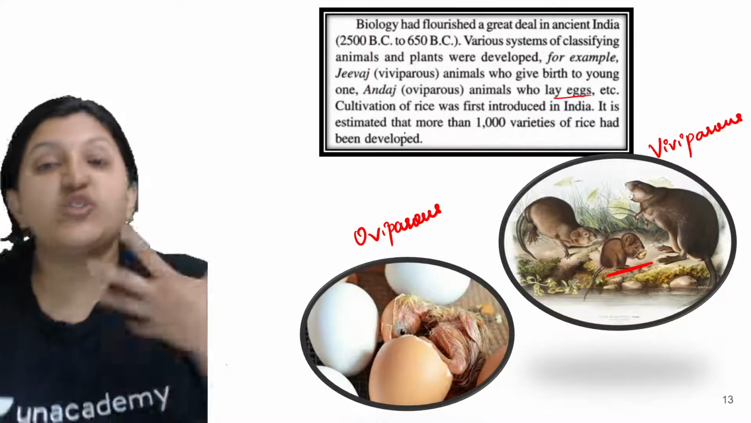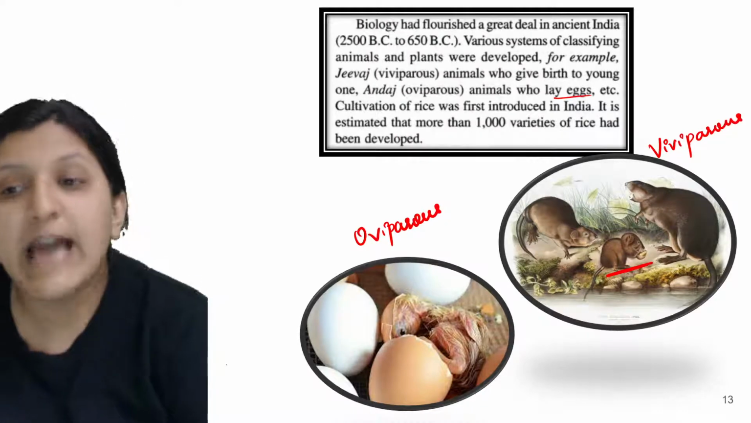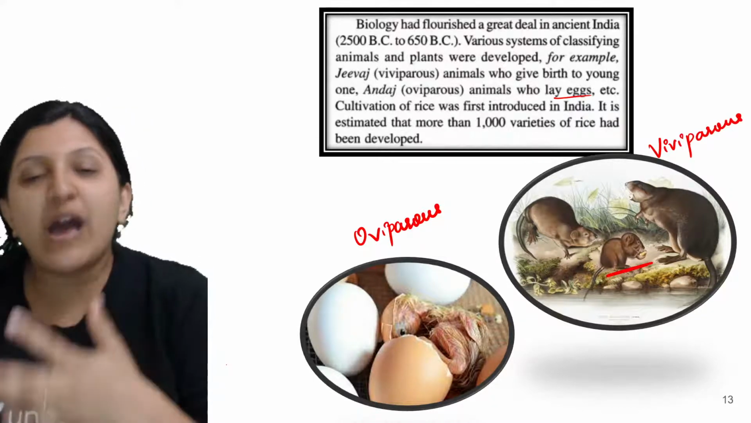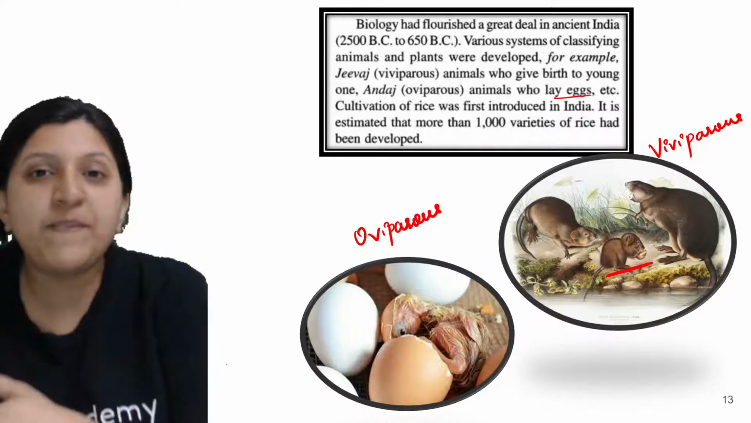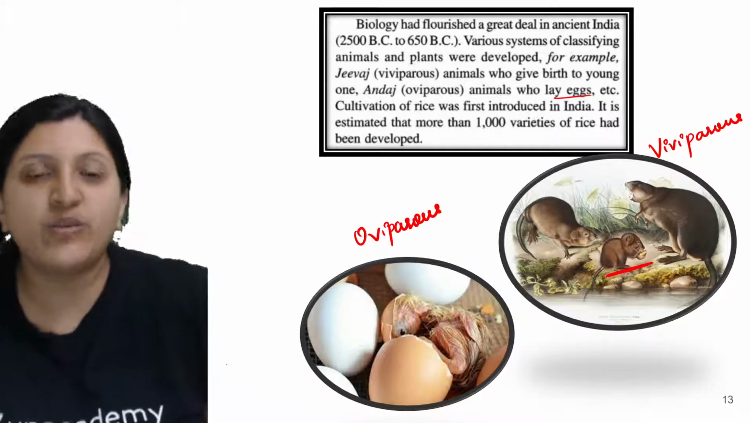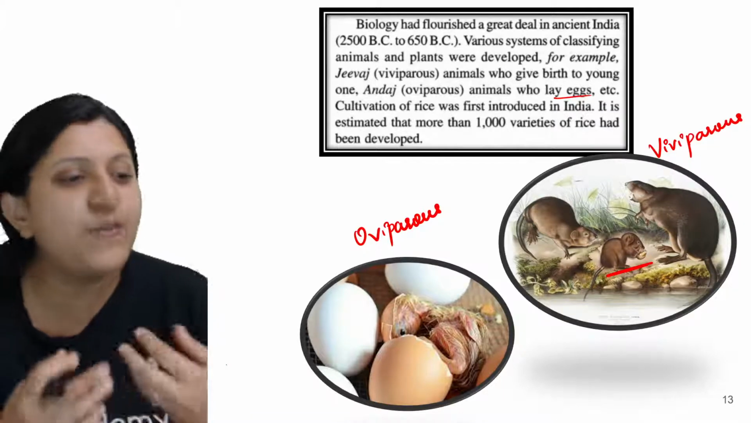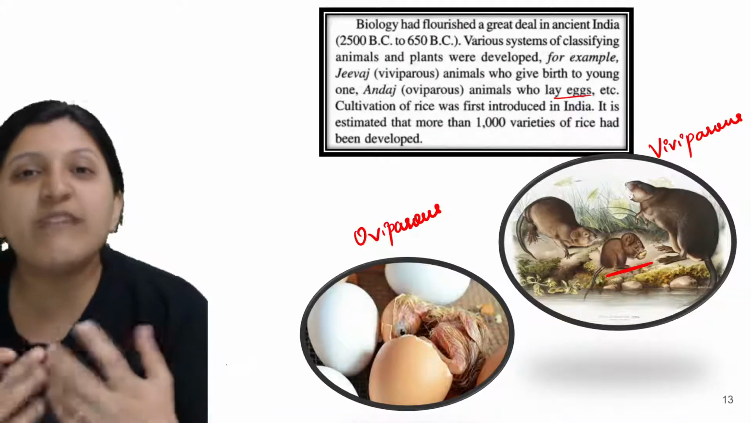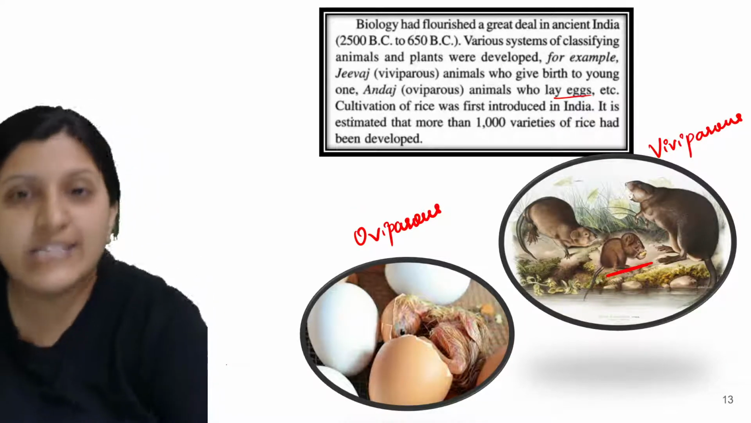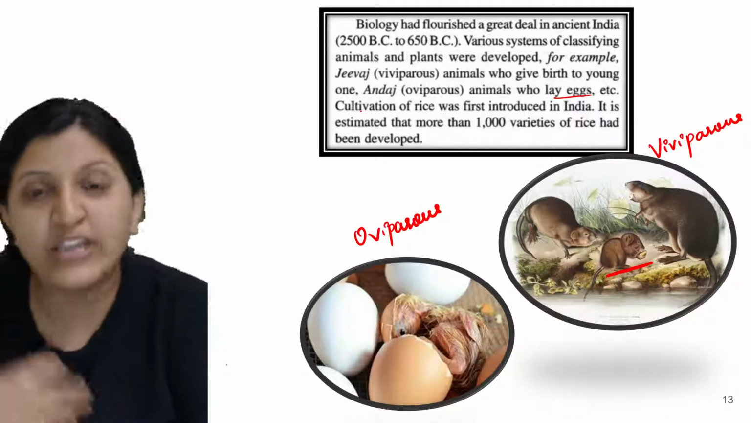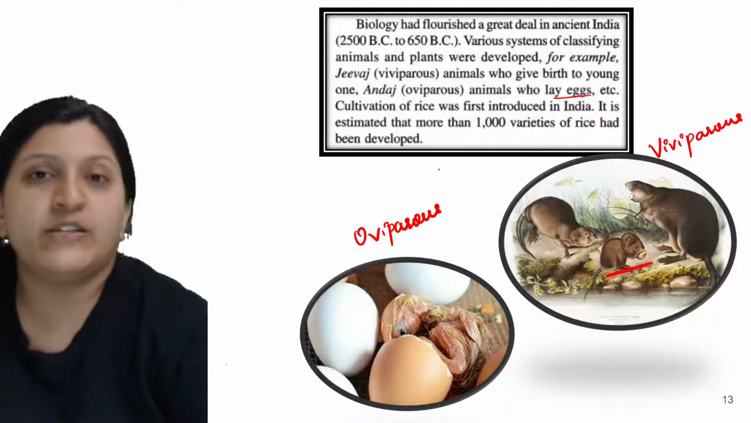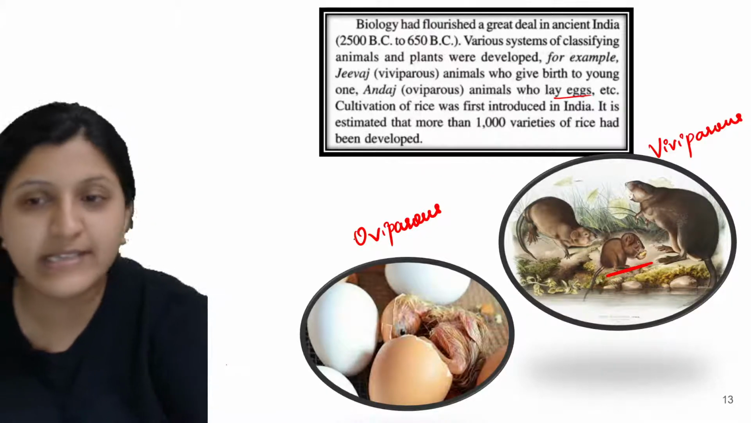Okay, so how exactly was classification done? Classification was done based on just the external features. They used to observe the external features. At that time there was no well advanced technology to look into the tissues or the cells, and to tell whether it is prokaryotic or eukaryotic. There was no such technology to classify them based on anatomy. So they just used to observe the external morphology, and based on that the public in general used to classify these animals.